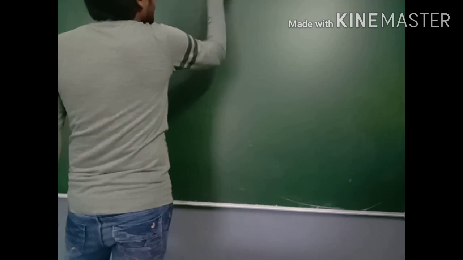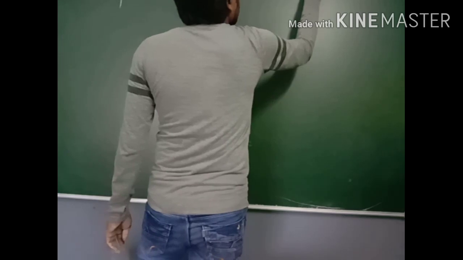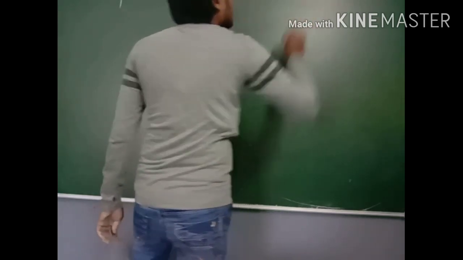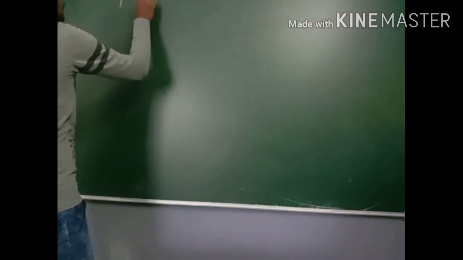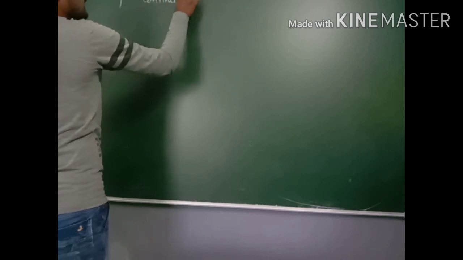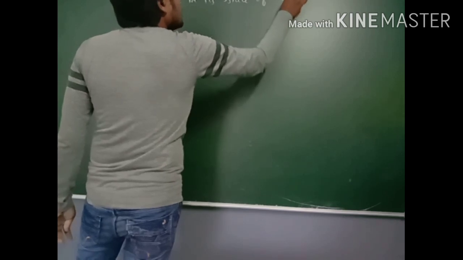So what is meant by inertia of rest? Inertia of rest is nothing but the tendency, or the property, or the inability of an object to continue in its state of rest. So that is nothing but inertia of rest.